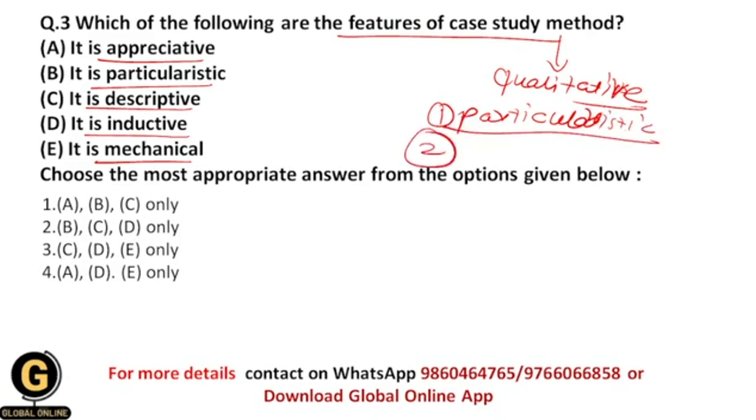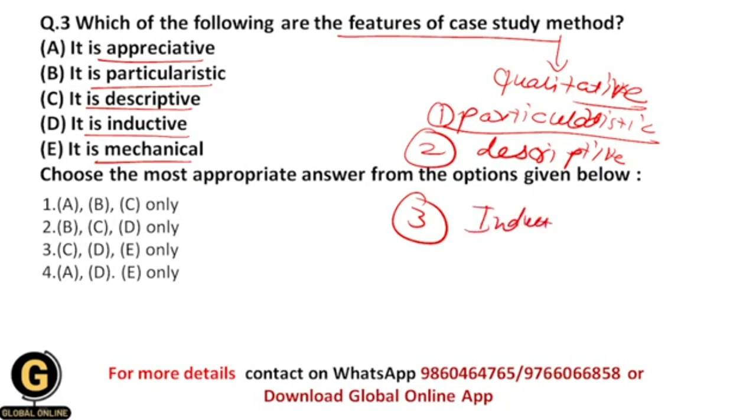The second characteristic of a case study is that it is descriptive, because here we study a specific person in detail, and that is why we get descriptive data of that particular person. The third one is that it is inductive.